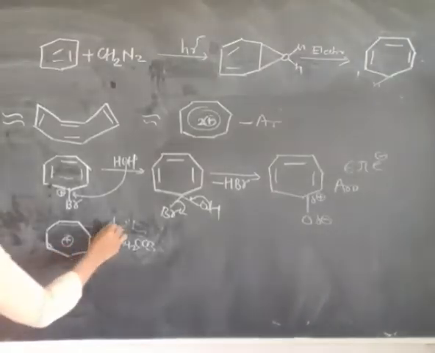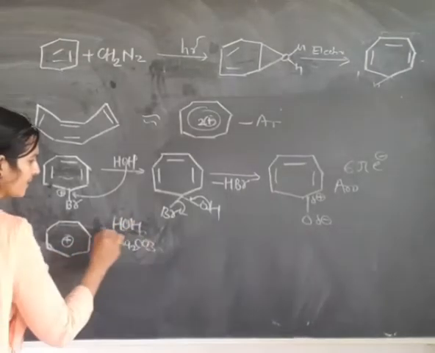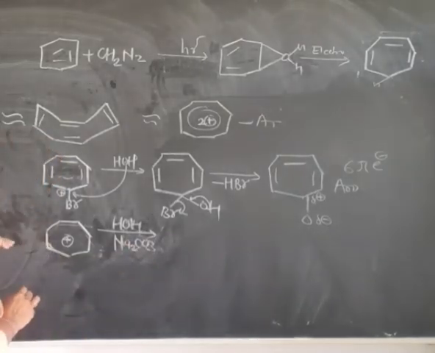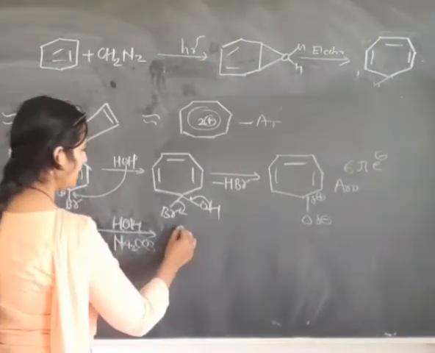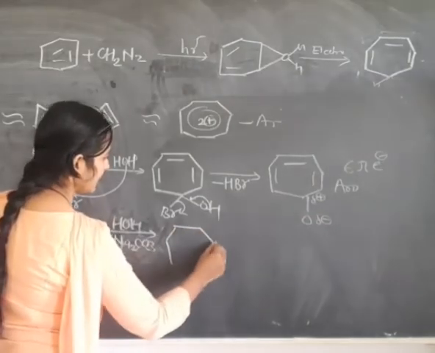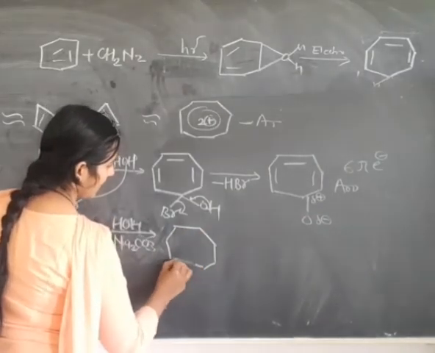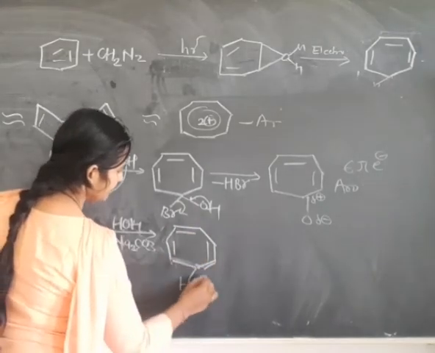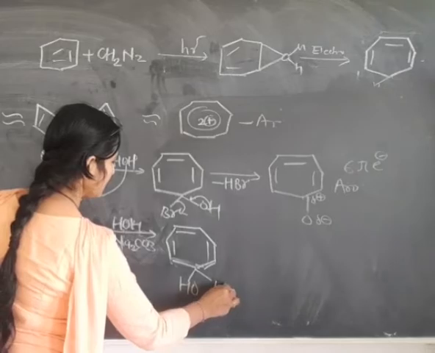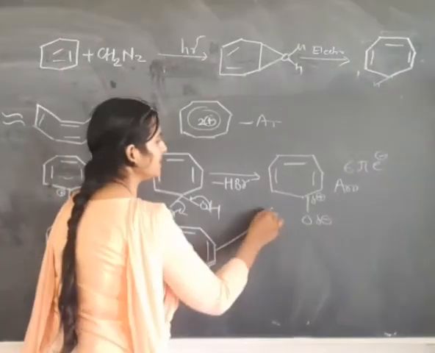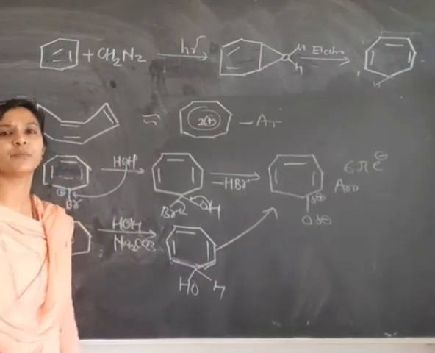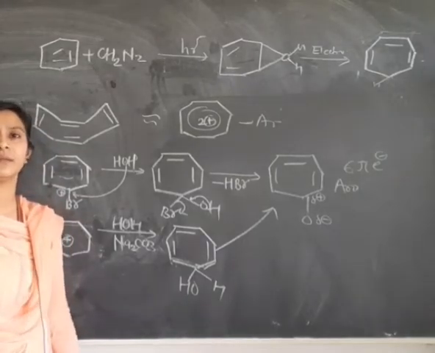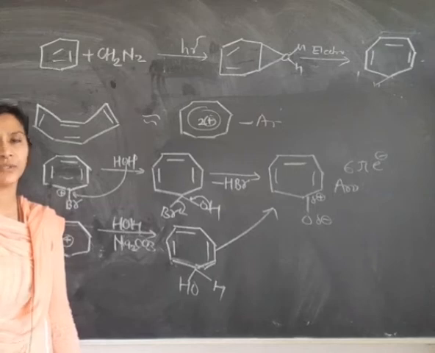Now this is also another example. In this example, sodium carbonate is given in presence of H2O, and friends, same thing, this is the cationic molecule and the nucleophile attacks the electron deficient site. This molecule is stable, and therefore the incoming product is aromatic in nature. Hope you understand all the examples. If you have any query, you ask me.